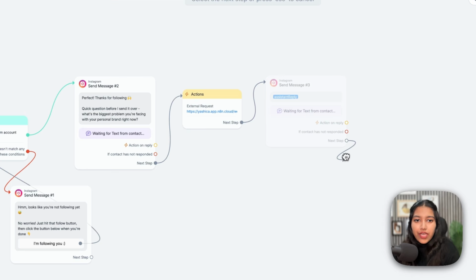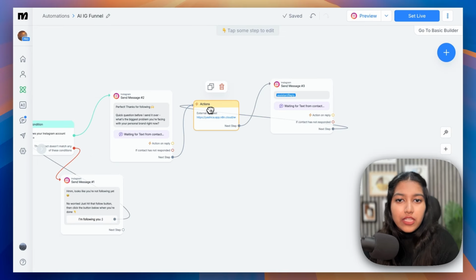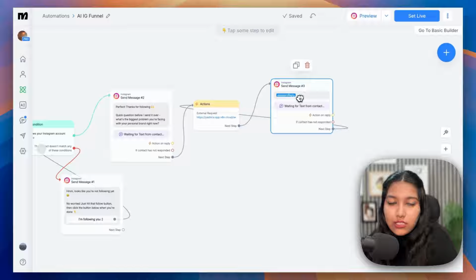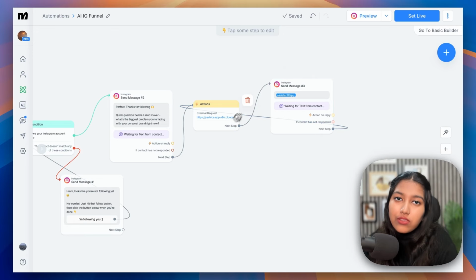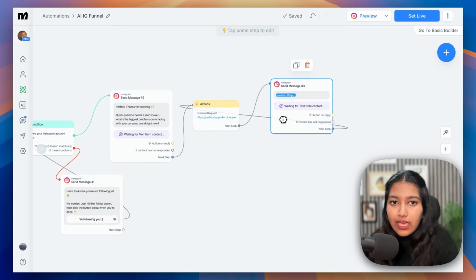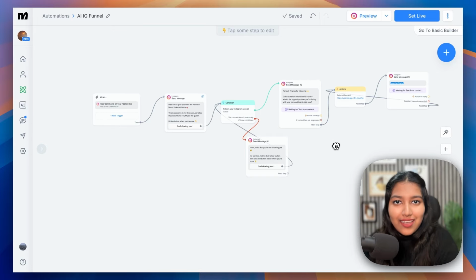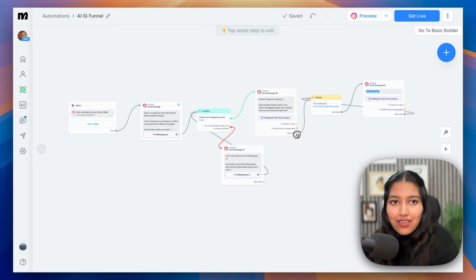Alright, now we are going to create a loop which is going to go back here. So once the user has given their problem, it goes to n8n. The AI agent gives us a reply which we save. Then we send it back to the customer through the DM. Then we again take a text from them. That text again goes to the AI agent and this loop continues. And this is how the conversation is taken forward using AI. And that's it. The flow is ready. n8n done, ManyChat done, and now all you have to do is set it live.